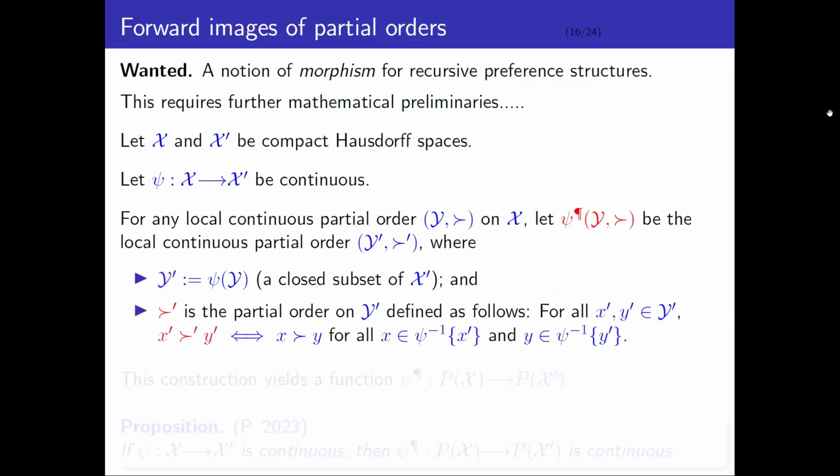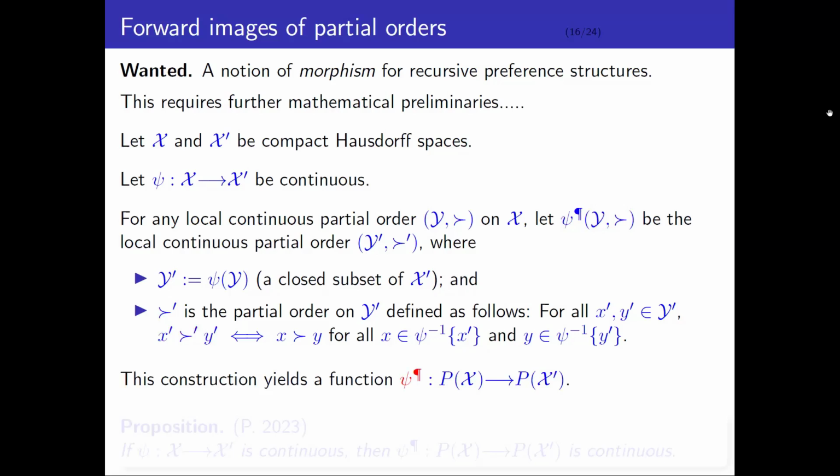What about the relation? The relation prime is a partial order defined as follows. For any little x prime and little y prime, I will say little x prime is prime-preferred to little y prime if and only if x is preferred to y for all x in the psi pre-image of x prime and all y in the psi pre-image of y prime. Basically, let's call this new relation psi pilcrow. This is the psi pilcrow image of the relation. So this construction yields a function psi pilcrow, which maps every local continuous partial order on X into a local continuous partial order on X prime.